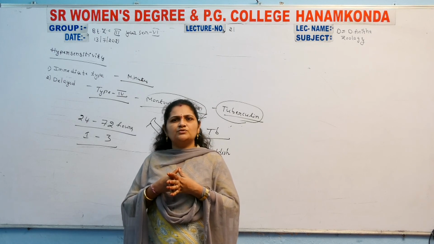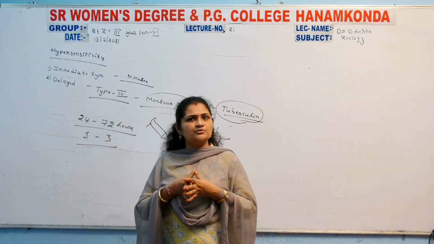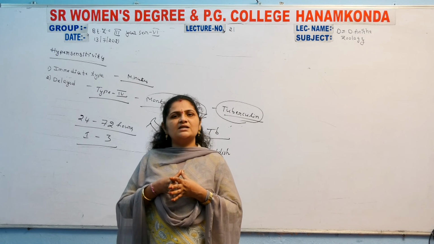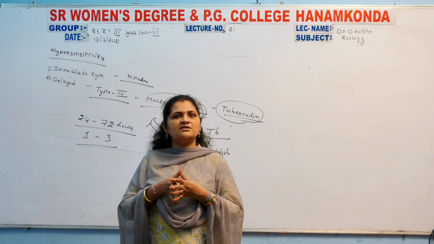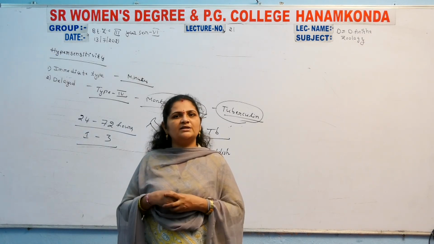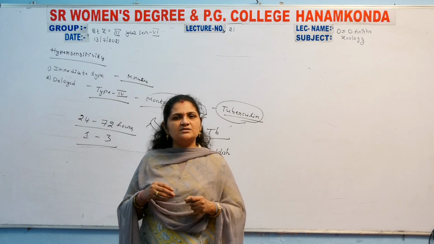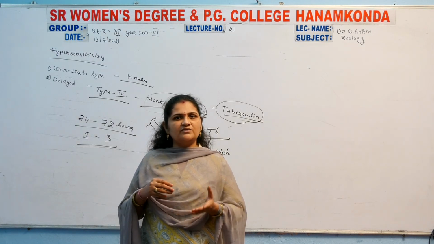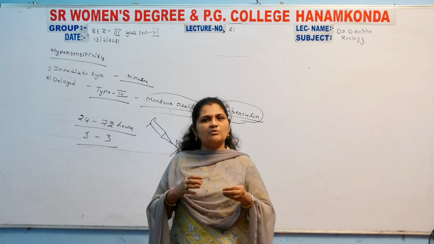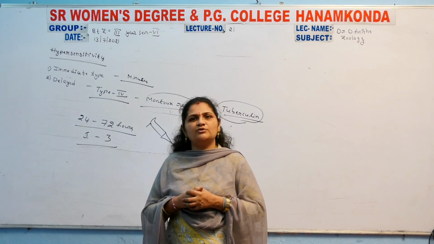Another type is autoimmune disorder, which is self-destruction. The antibodies or antigens are produced inside the body against particular organs, so that particular organ itself gets damaged inside the body. Those are considered autoimmune disorders.